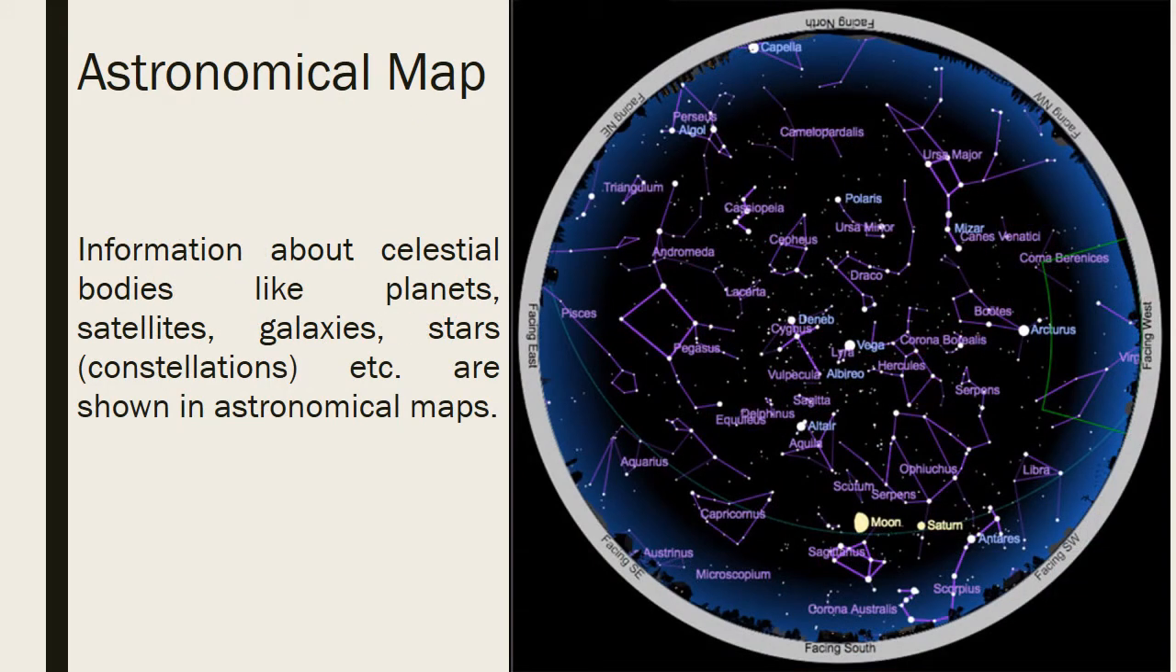Next is the astronomical map. Now, the map which gives information about celestial bodies. Celestial bodies means bodies in the sky, like planets, satellites, galaxies, stars, that is constellations, etc. are shown in astronomical maps. These maps show the location of all these things in the sky.